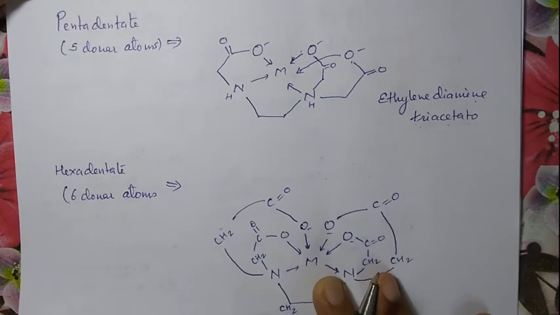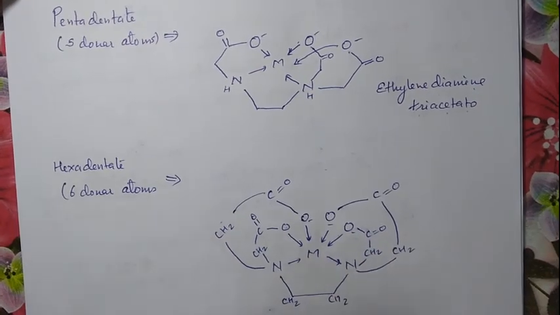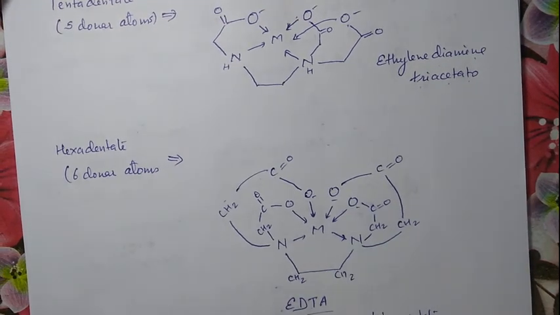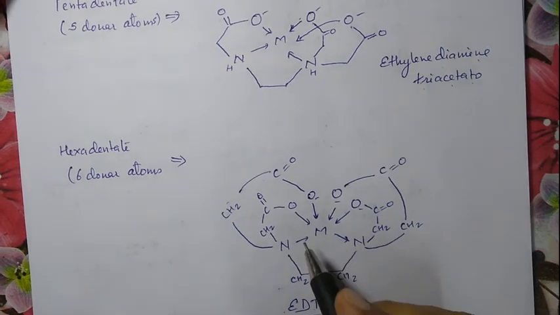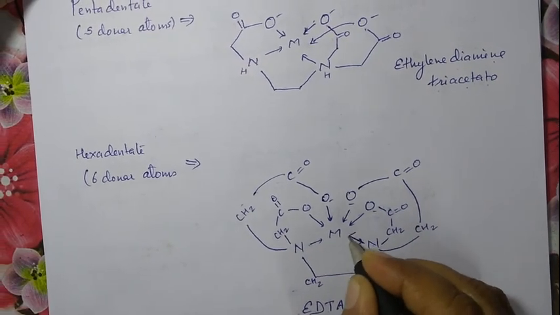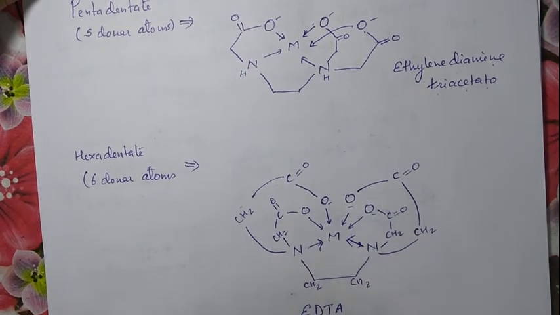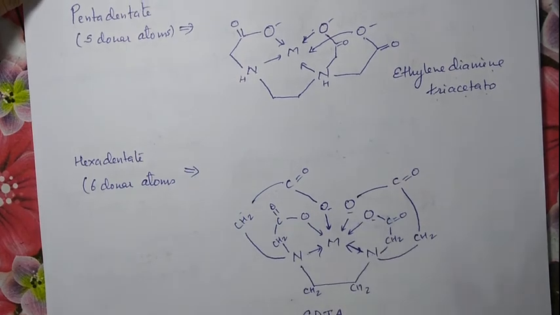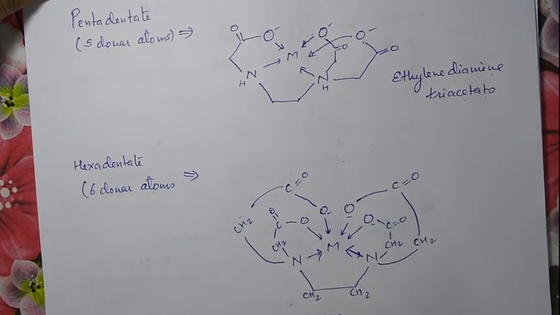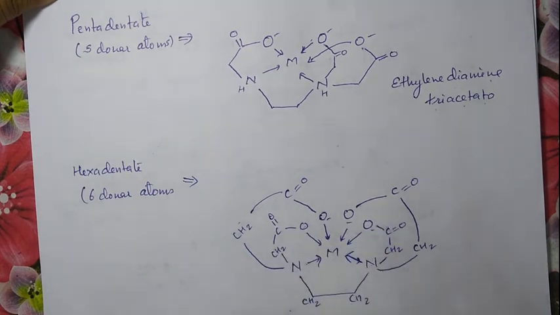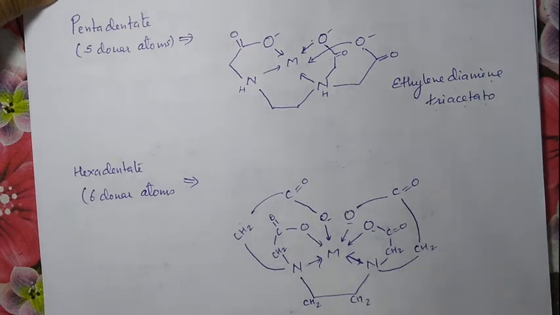Then come to hexadentate, 6 donor atoms. EDTA, it is known to you. What is this? Ethylene diamine tetraacetate. The 2 donor atoms are nitrogen here and here. Okay. These are the 2 nitrogen donor atoms and 4 oxygen atoms of the acetate part. Okay. This molecule is hexadentate, that is ethylene diamine tetraacetate.